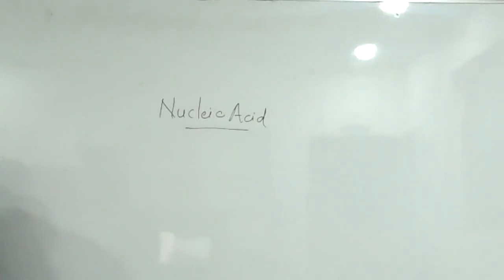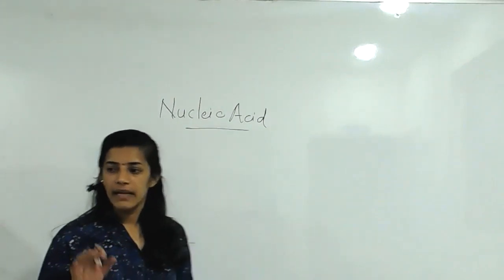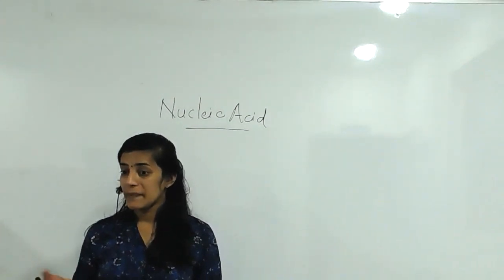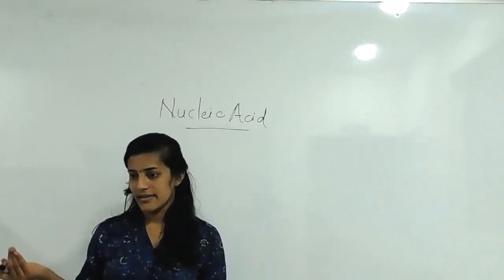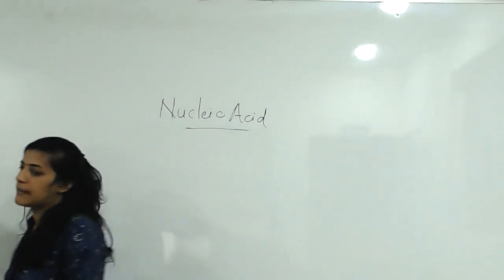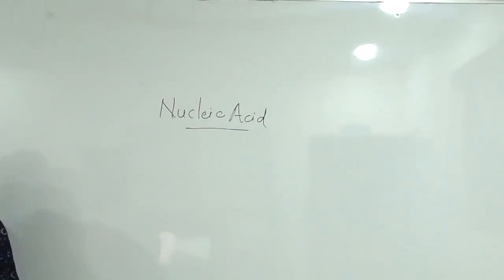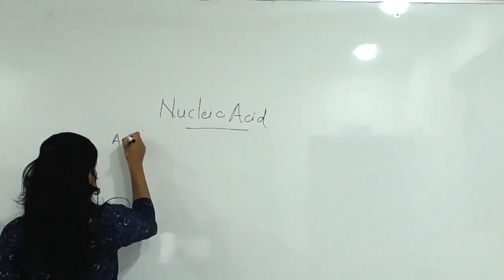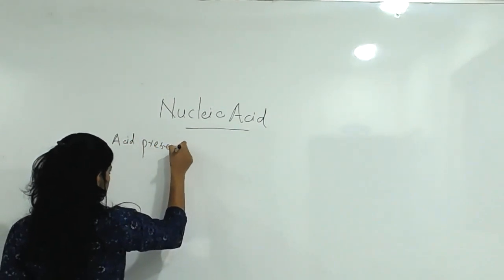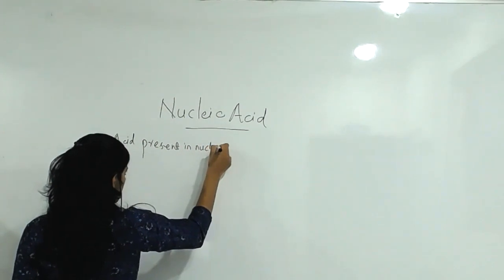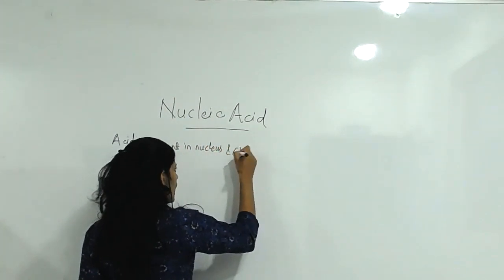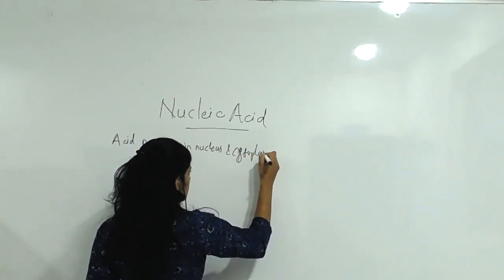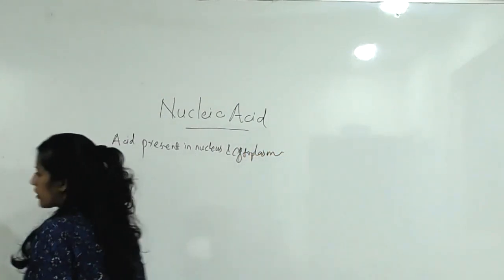Nucleic acids, as the name suggests, are a special type of acid which are present in the nucleus and the cytoplasm. Okay, biological memory: nucleus and cytoplasm. So a special type of acid present in the nucleus and cytoplasm. So these are called what? Nucleic acid.